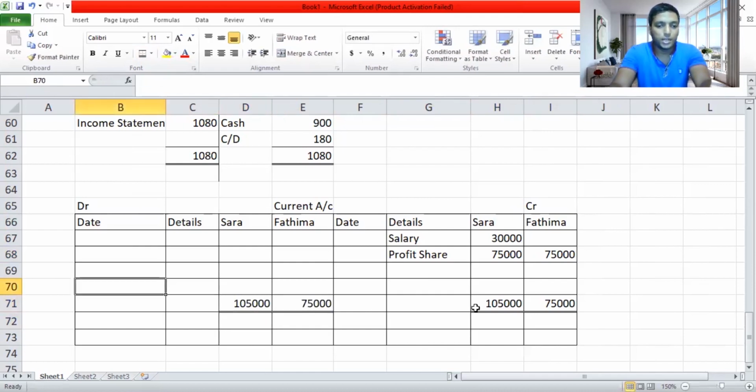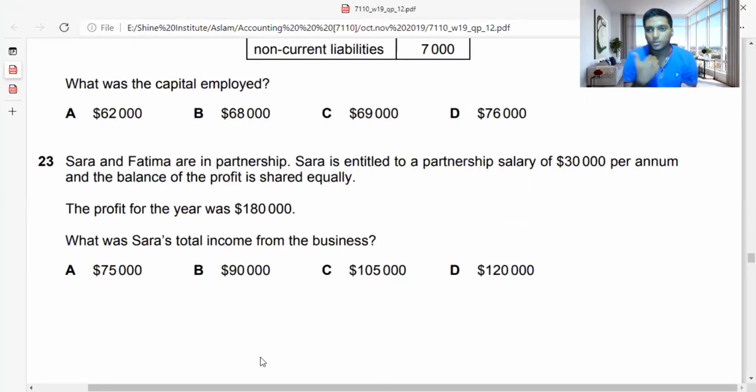So what is the carry down balance of Sarah? It's 105,000. So that's the answer, guys. It's that easy. I have given the format again on 7707 papers. If you have time, just watch it so you'll have a good understanding. So 105,000 is the answer for Sarah's total income from the business. With that answer, we are moving on to question number 24. Okay, so let's move on.